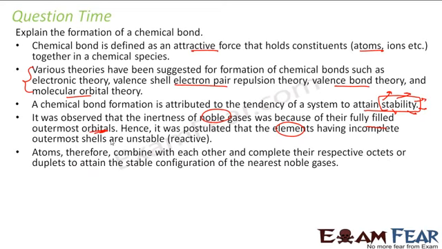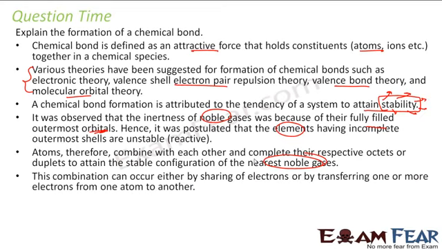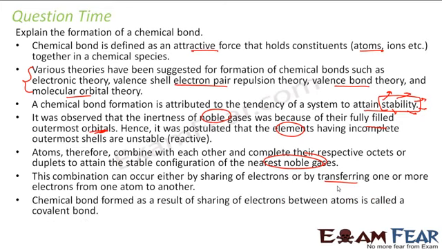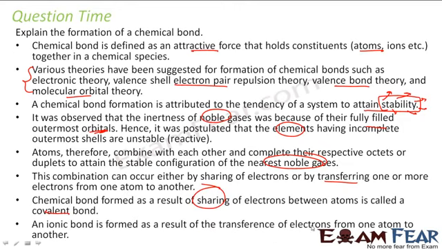And that's why atoms combine to reach the nearest noble gas configuration, either by transferring electrons or sharing electrons. Correct? So this can occur by transferring or sharing electrons, based on whether we are talking about covalent bond or ionic bond. When it shares electrons, it's called covalent bond, and when it transfers electrons, it's called ionic bond. That's the whole story about bond. So there are various theories, but the main theory is about attaining stability. To attain stability, sometimes they transfer electrons or sometimes share electrons. We have different scenarios I explained.